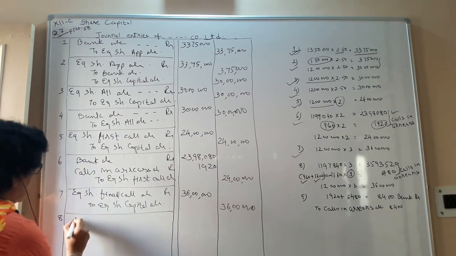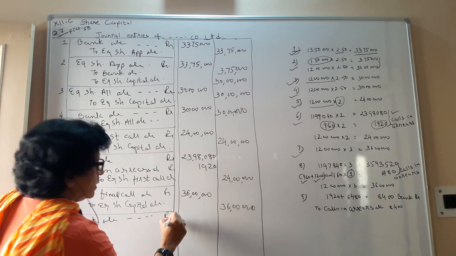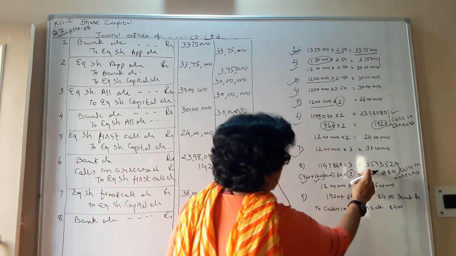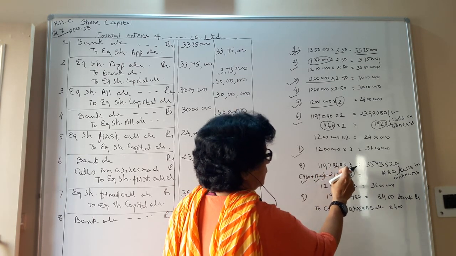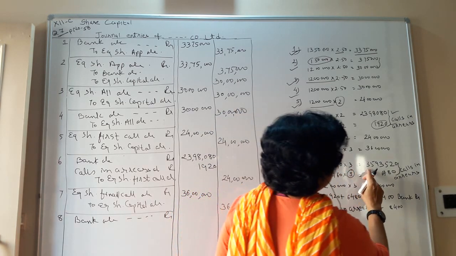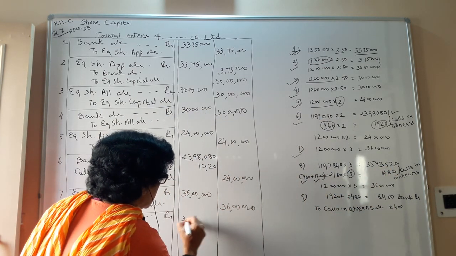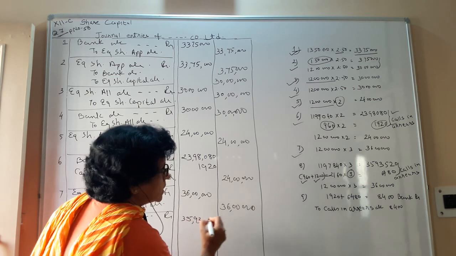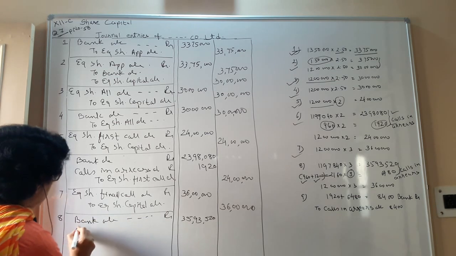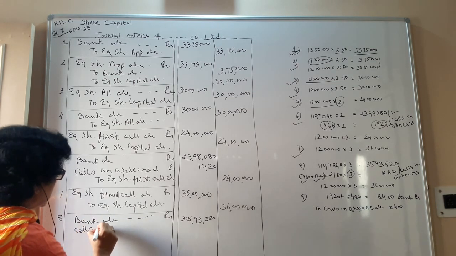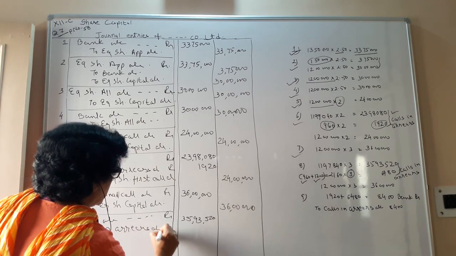So next entry, bank account debit. Now that is going to be less, 11 lakh 97,840 into 3. So that comes to 35 lakh 93,520, that only you are getting. Then you have calls in arrears account debit.